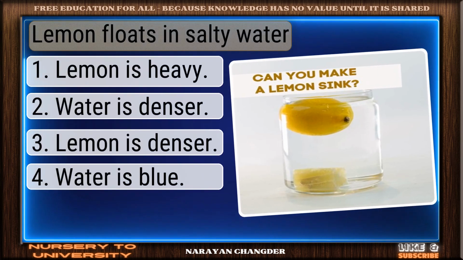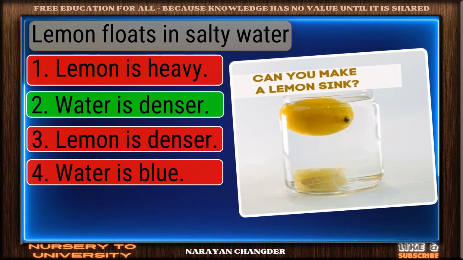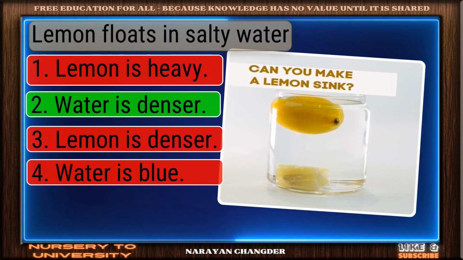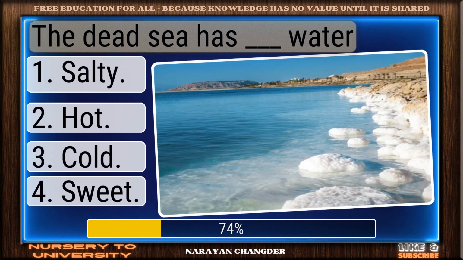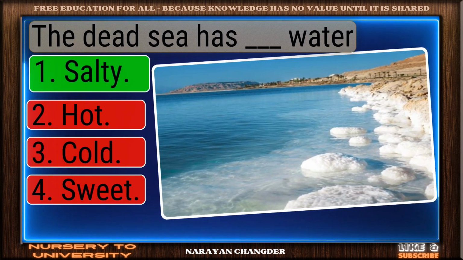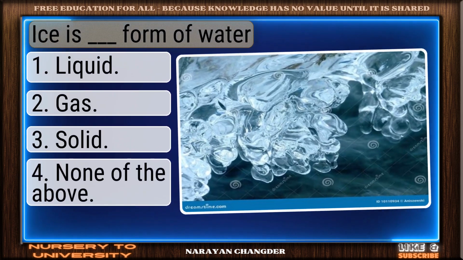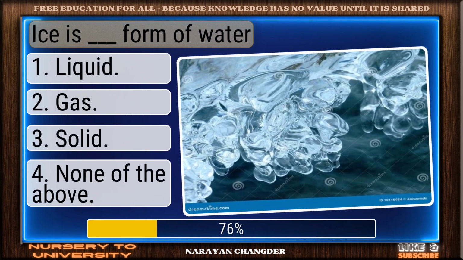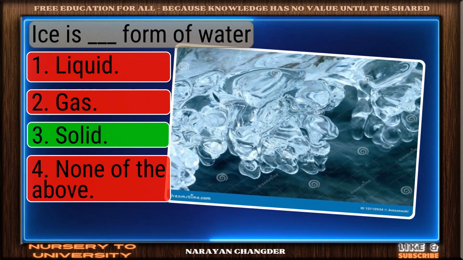Lemon floats in salty water. Valid point. Water is denser is true. The Dead Sea has dash water. Excellent choice. Salty is the right answer. Ice is dash form of water. On track. Solid is the correct answer.